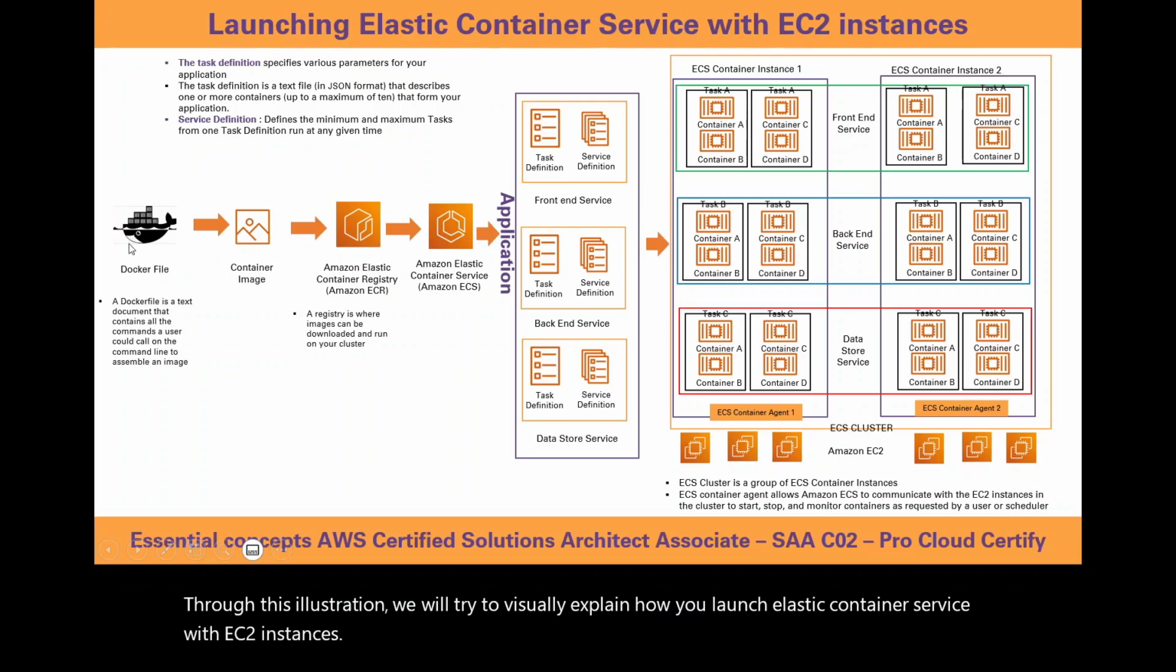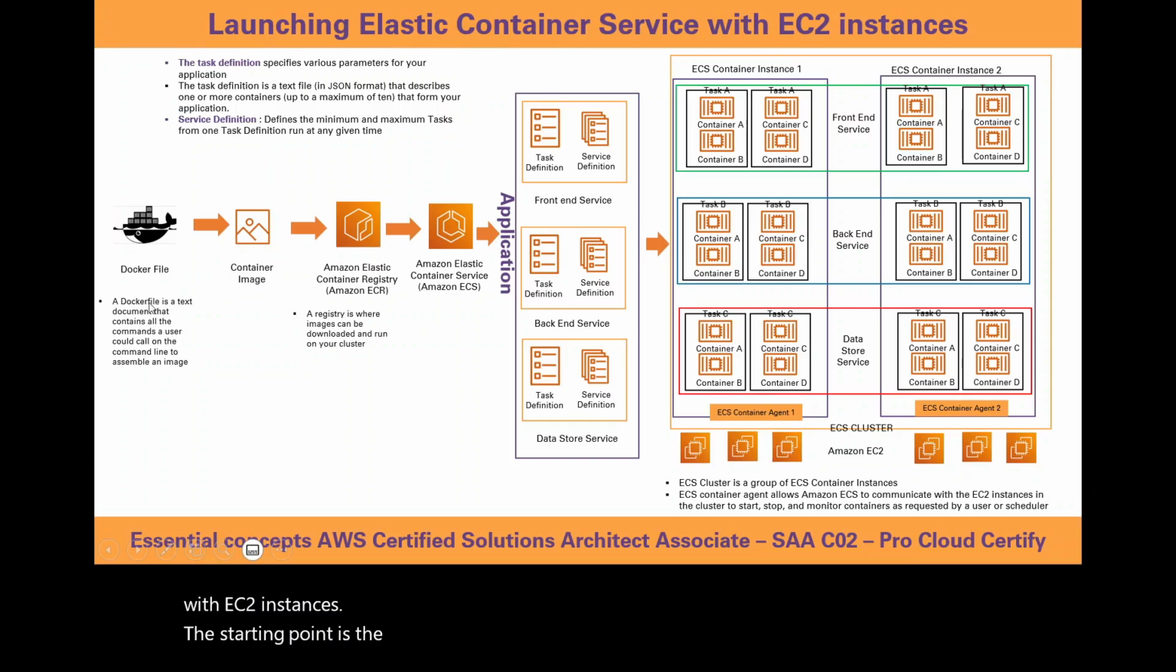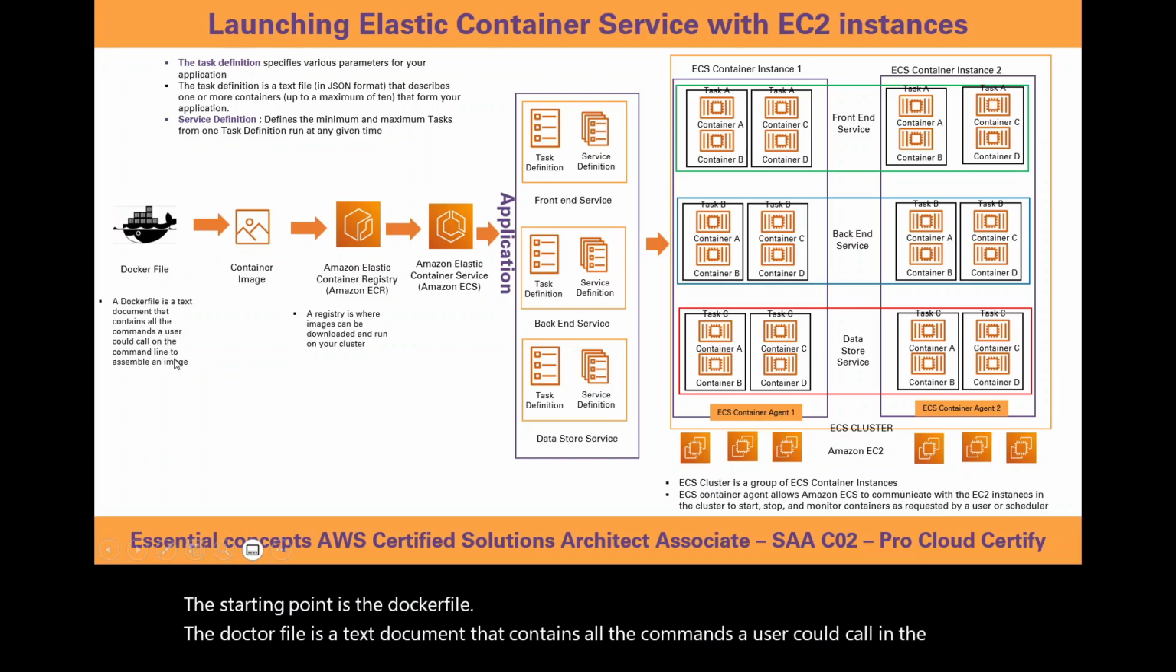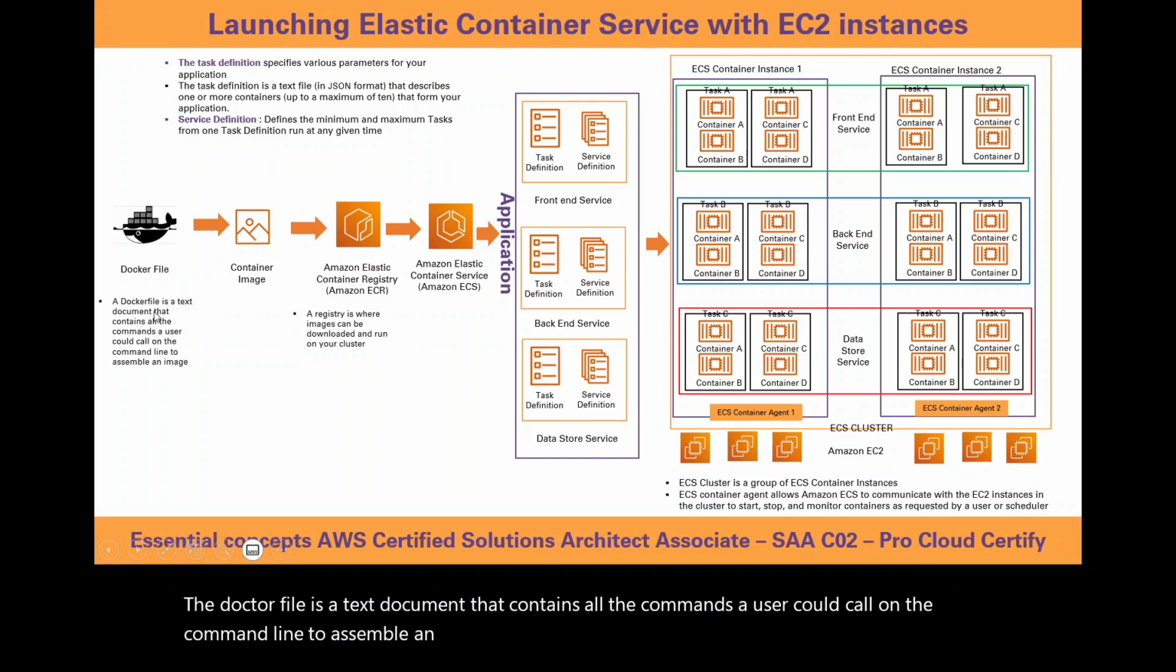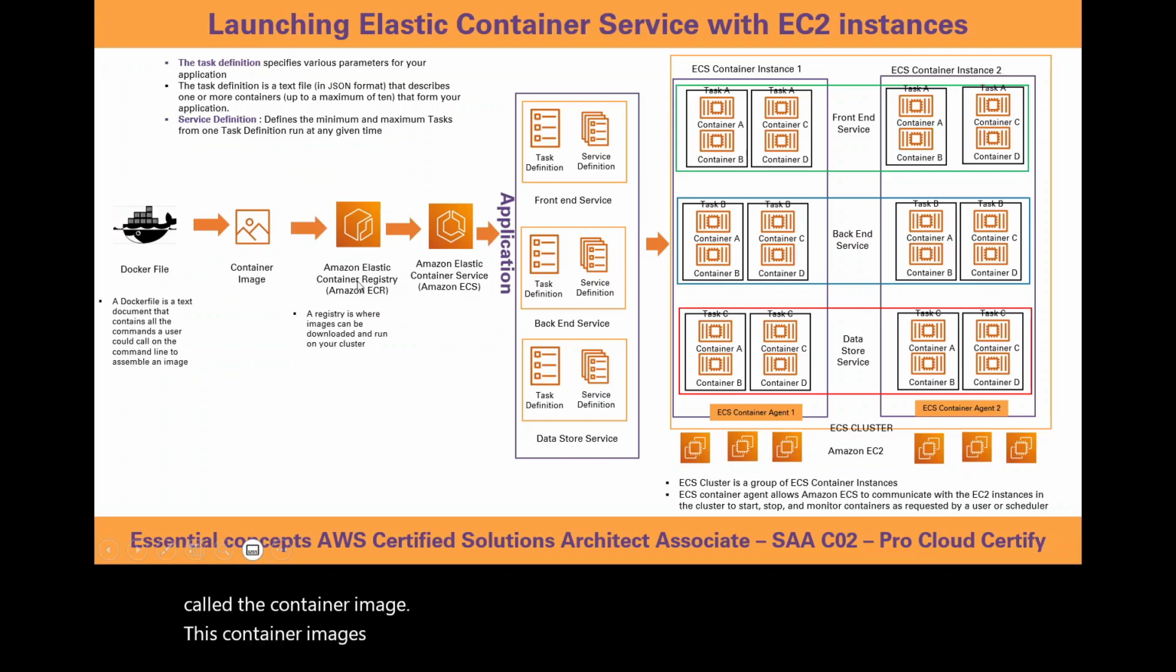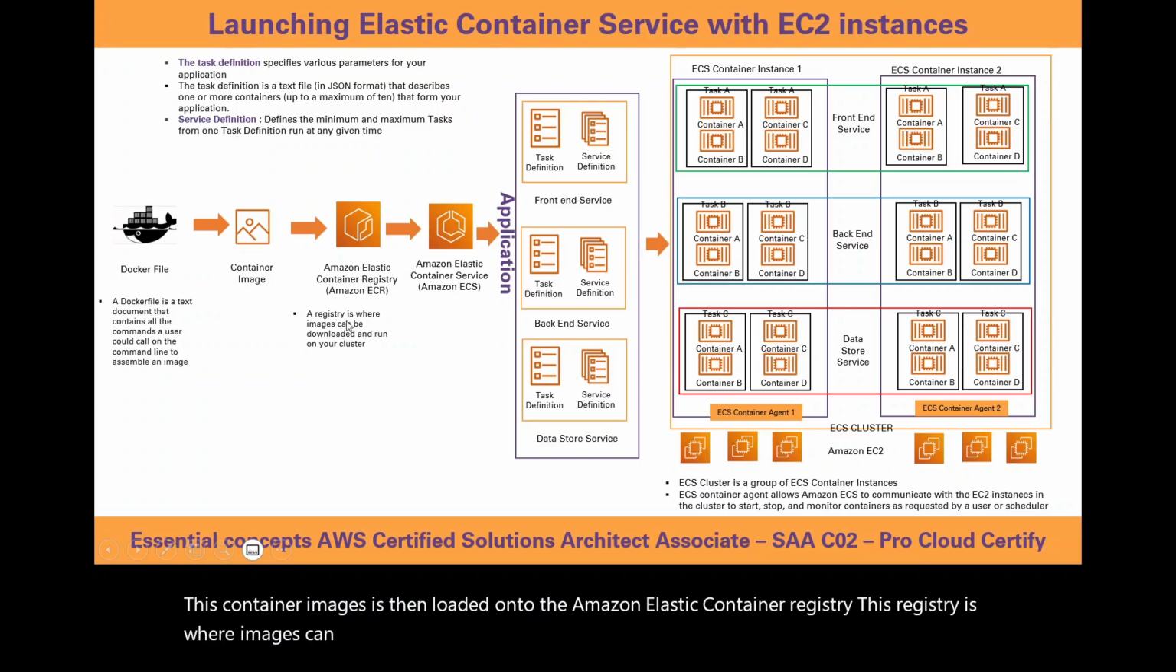The starting point is the Docker file. The Docker file is a text document that contains all the commands a user could call on the command line to assemble an image. So the Docker file is basically a text document, which is also called the container image. This container image is then loaded onto the Amazon Elastic Container Registry. This registry is where images can be downloaded and run on your cluster.